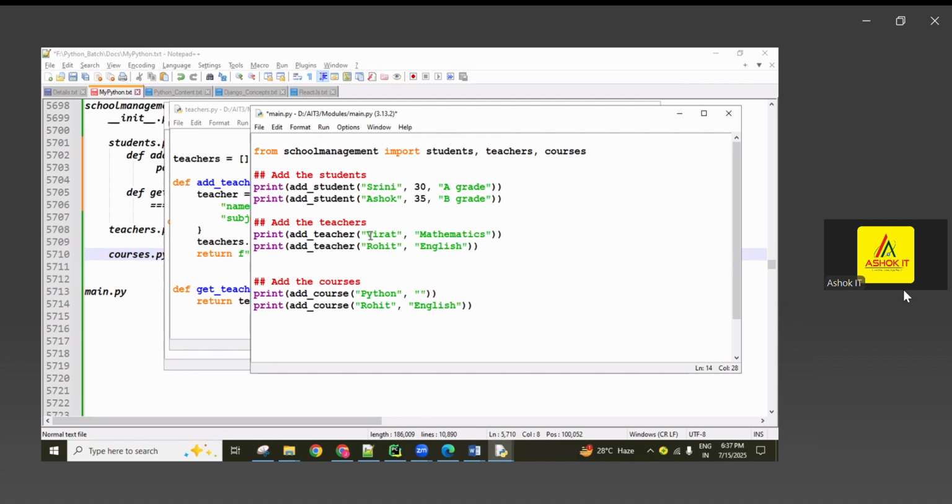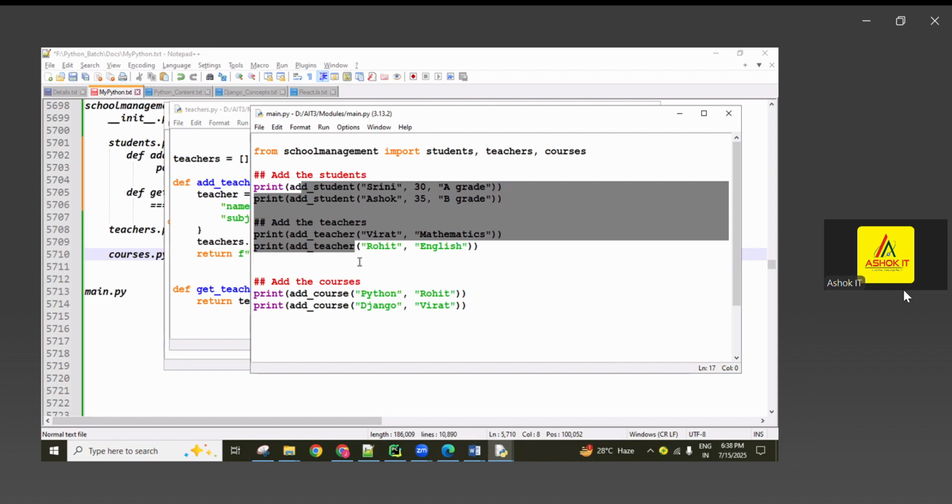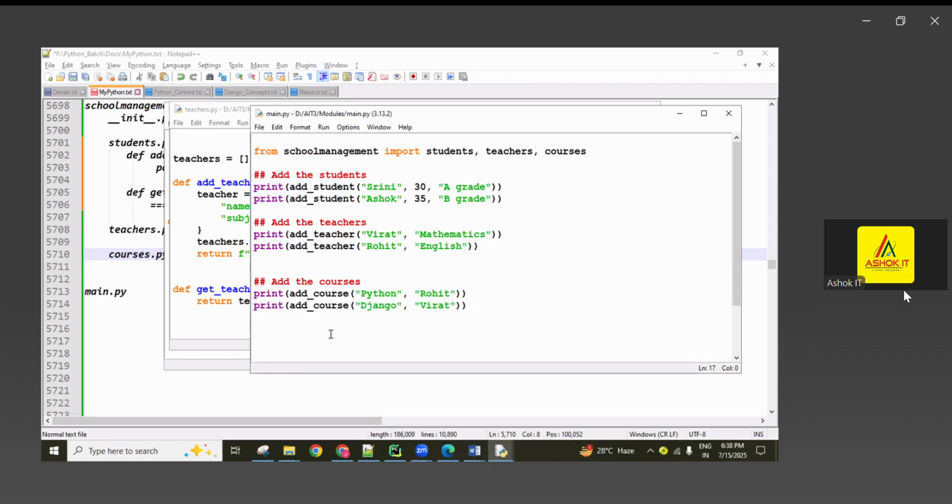Okay, and who are the teachers? Virat and Rohit are there. For example, Rohit teaching Python, and next Django. Technically we call it Django, with D silent. So here Virat. Okay, so finally 2 students, 2 teachers, 2 courses I added in every object, guys.